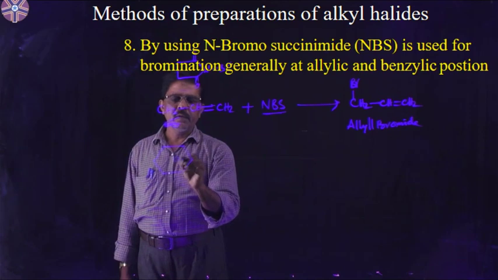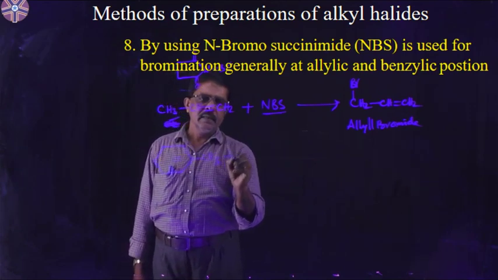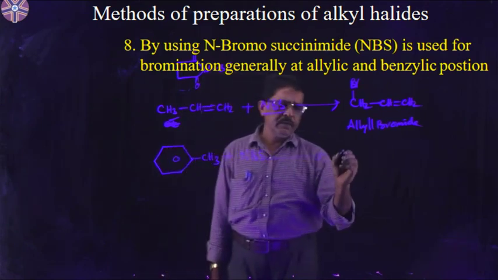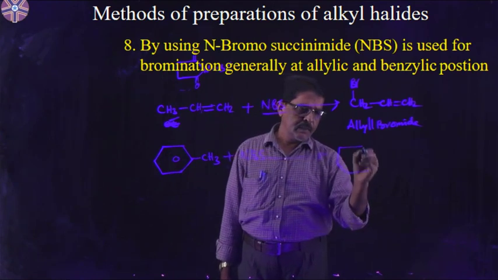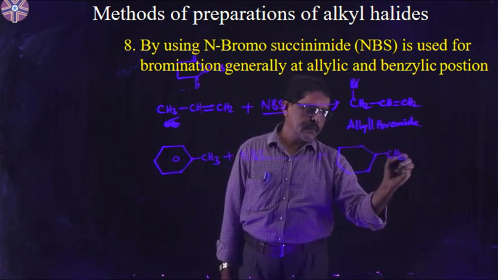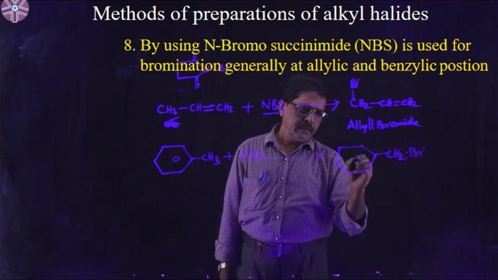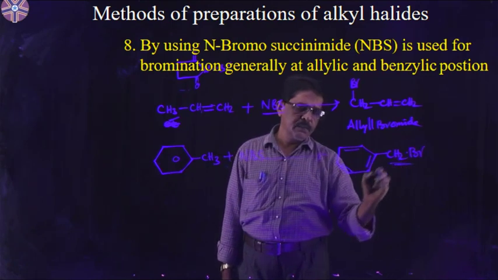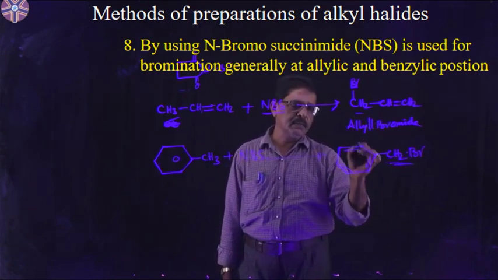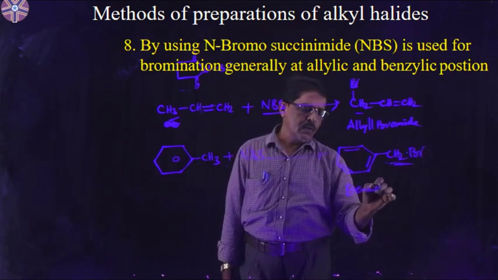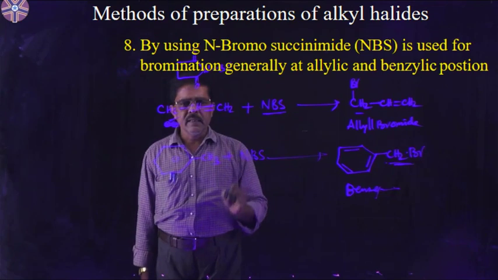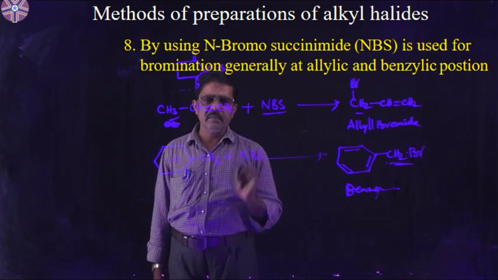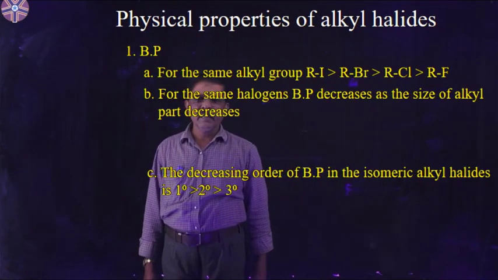This toluene molecule reacts with NBS, N-bromosuccinimide. Then we will get benzyl bromide, C6H5CH2Br. Pi bonds are present here. This one is the allylic position, and this one is the benzylic position. So N-bromosuccinimide is the reagent which is useful for bromination at the allylic or benzylic position.